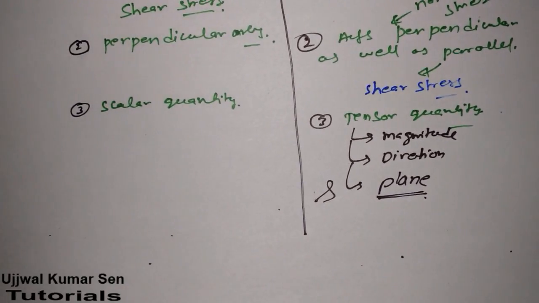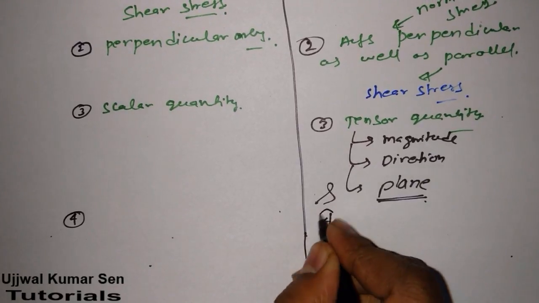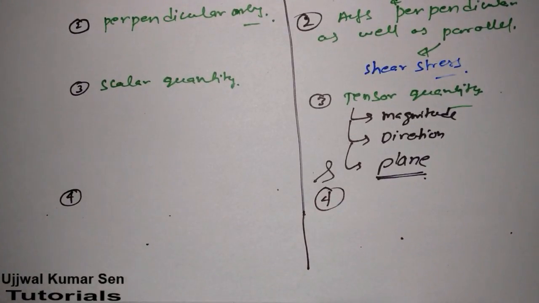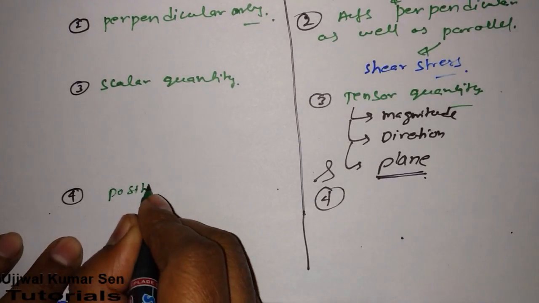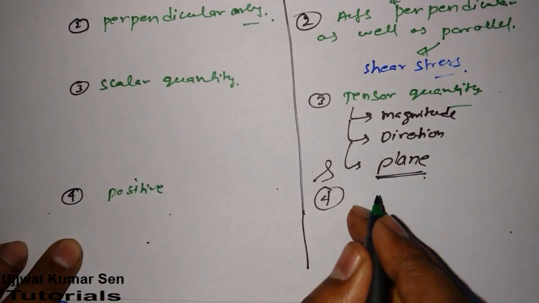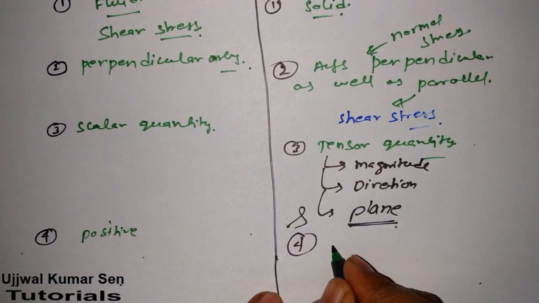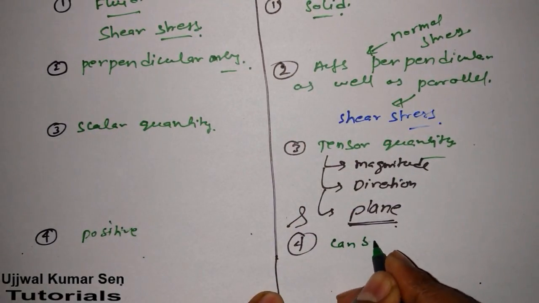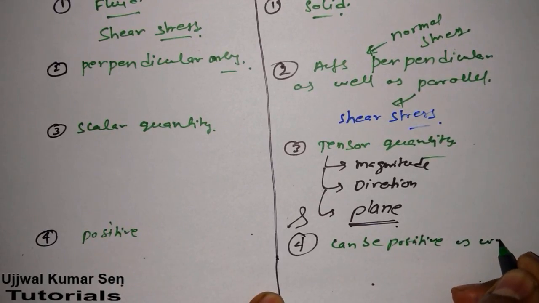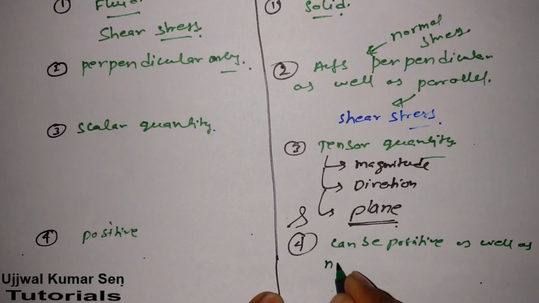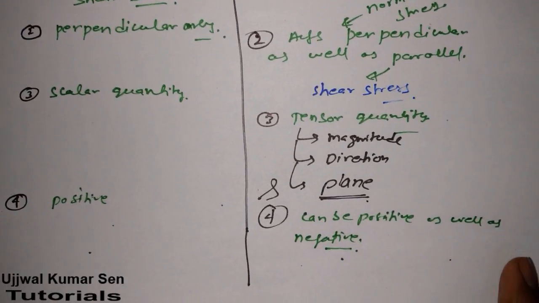Now the last difference I am going to share with you is also most important. Pressure is always positive, but stress can be positive as well as negative, depending on the condition of the stress.